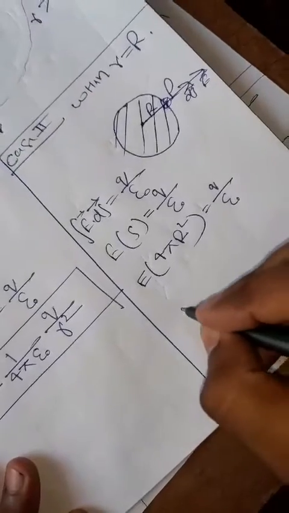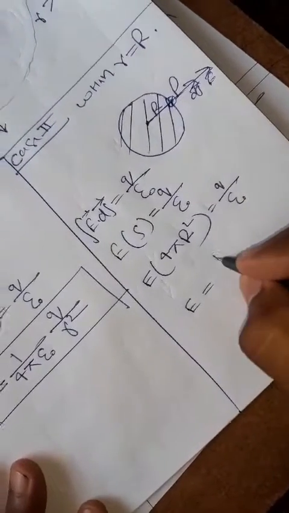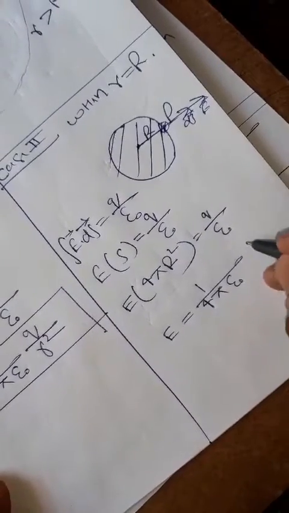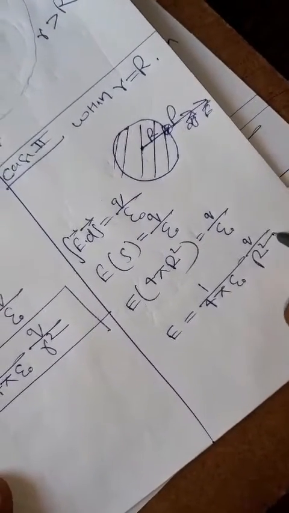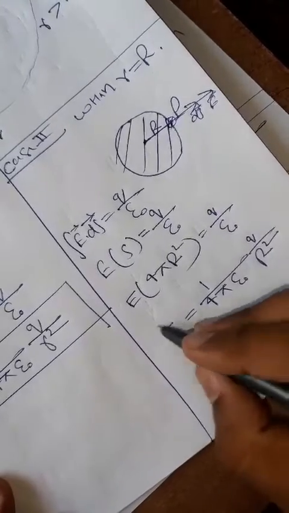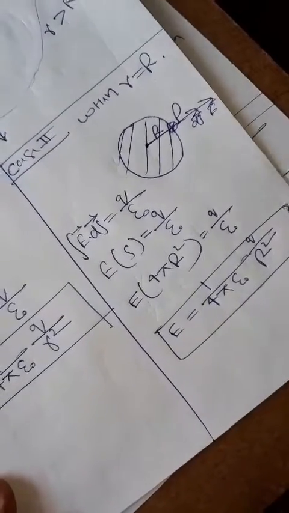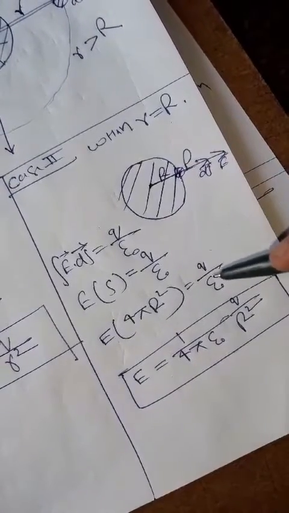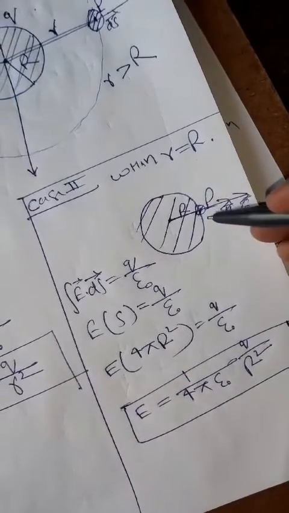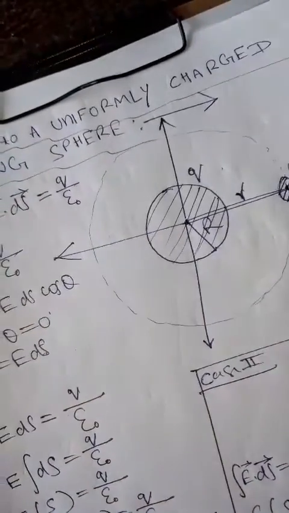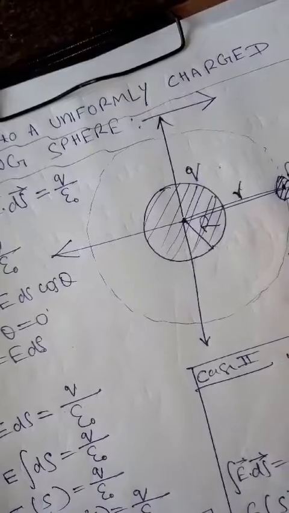Now I can write E is equal to 1 upon 4 pi epsilon naught q upon capital R square, and there will not be any problem if we write this. This is the second case, when our point P is situated on the surface, and the earlier was the case when our point P was situated outside the surface.